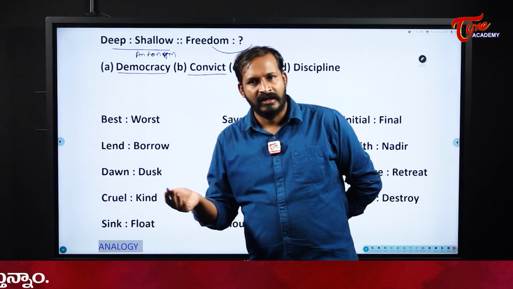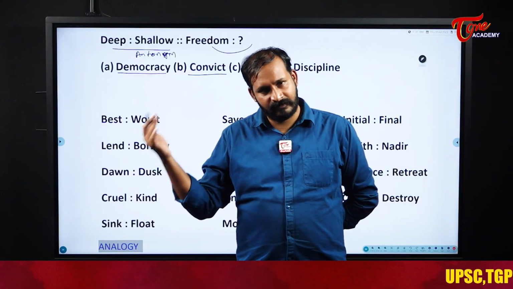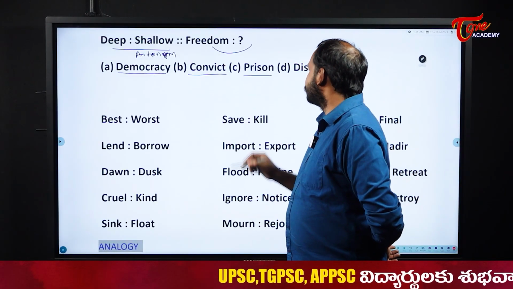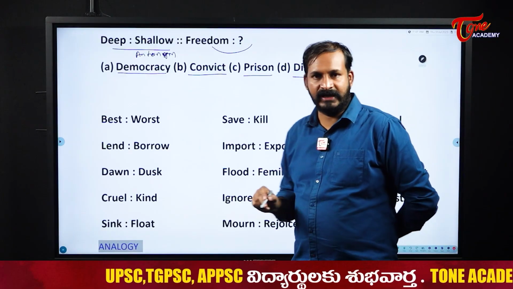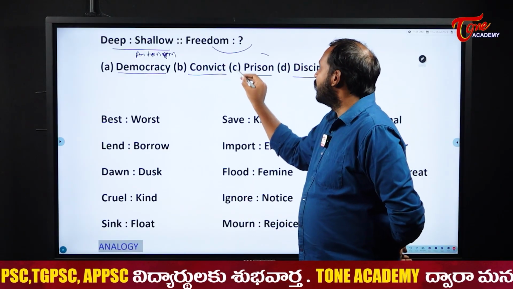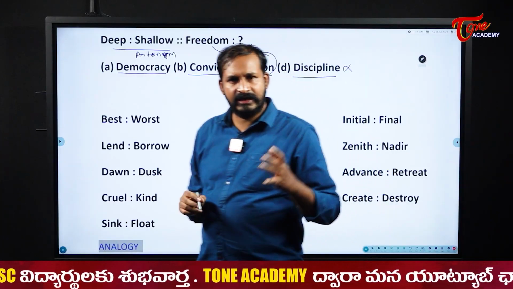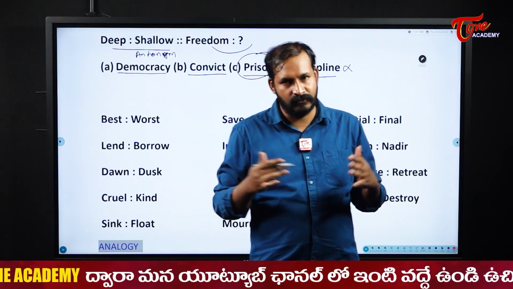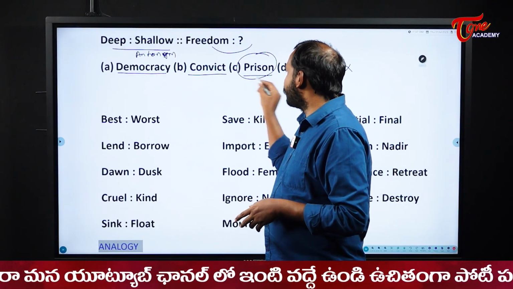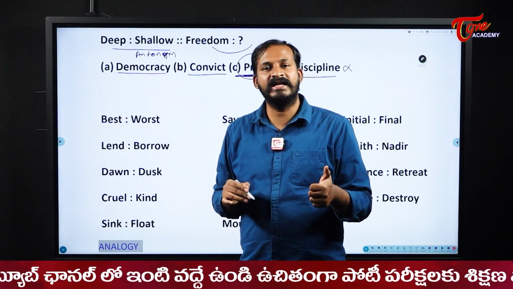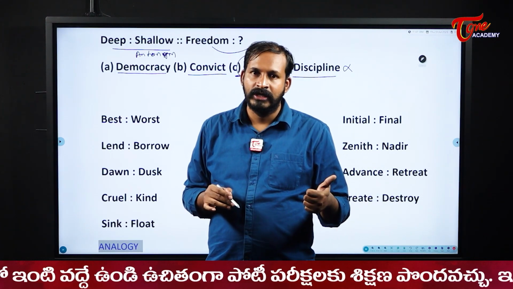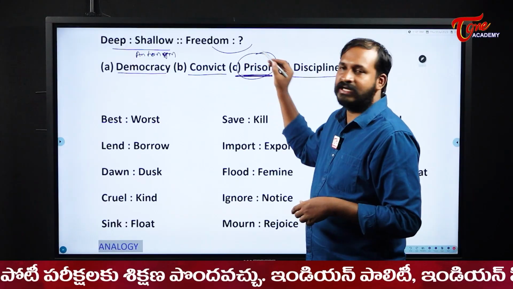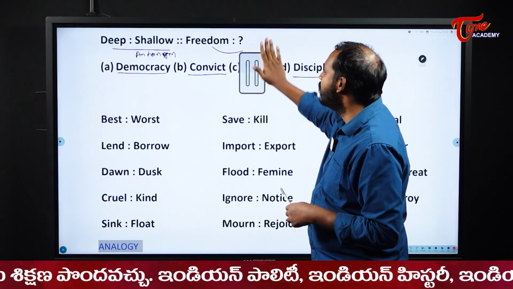Conviction means what? After a crime has happened, the criminal will be convicted. That is a different context. Next, prison and discipline. Discipline is completely out of the league. Now see here, in prison do we have freedom? Freedom means what in general? In general, freedom means wherever we want we can move and whatever activity we like we can do, right? But when it comes to prison, is there any chance to move wherever I want? No. Is there any chance to do whatever activity I like? No. Because of that reason, the best suitable antonym for freedom is prison.